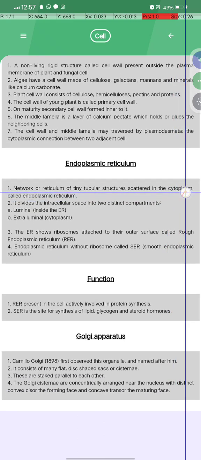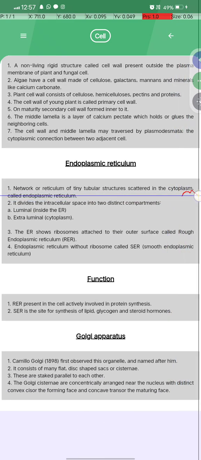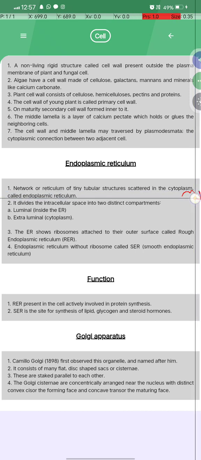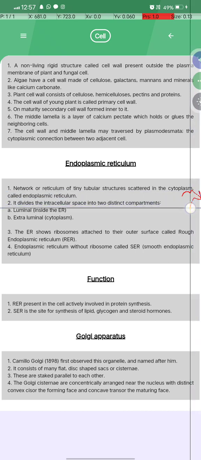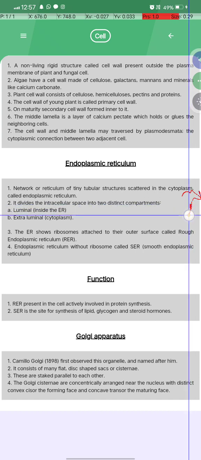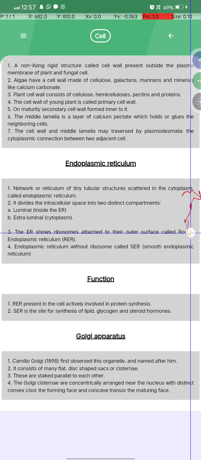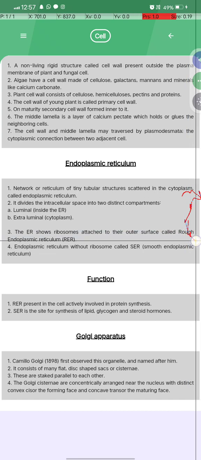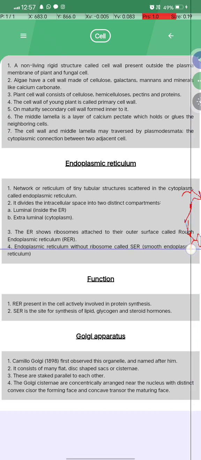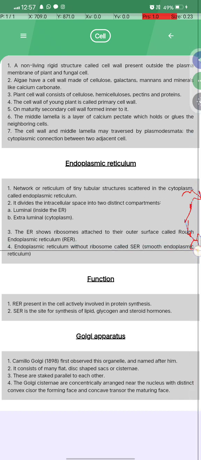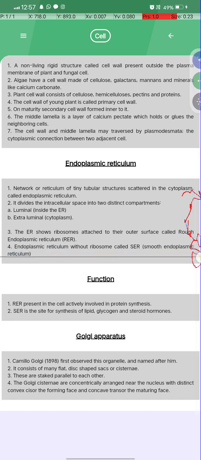A network or reticulum of tiny tubular structures scattered in the cytoplasm is called the endoplasmic reticulum. It divides the intracellular space into two distinct compartments: luminal, inside the ER, and extraluminal, which means what people call the cytoplasm. ER shows ribosomes attached to its outer surface in rough endoplasmic reticulum, RER, and the endoplasmic reticulum without ribosomes is called SER, the smooth endoplasmic reticulum.